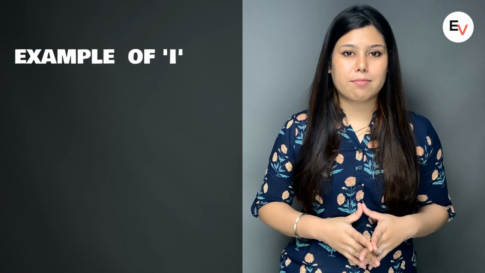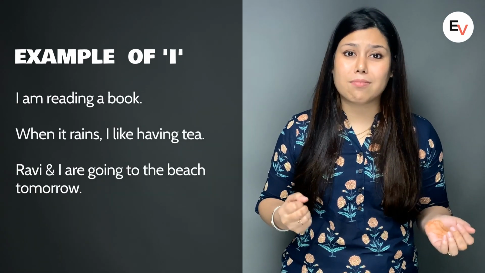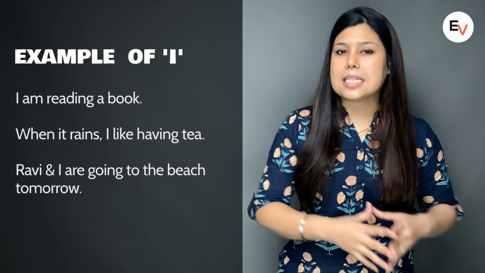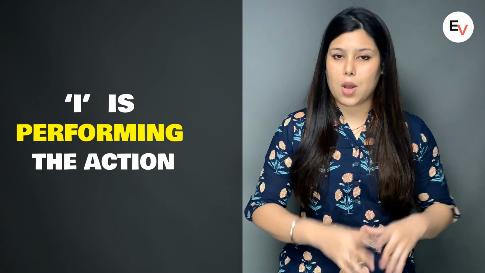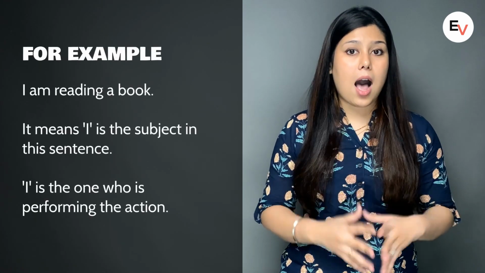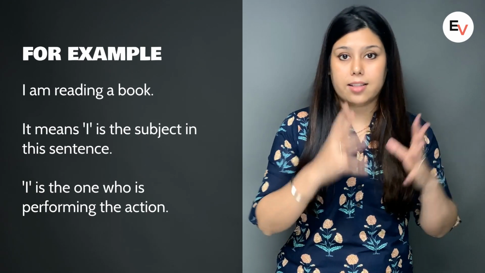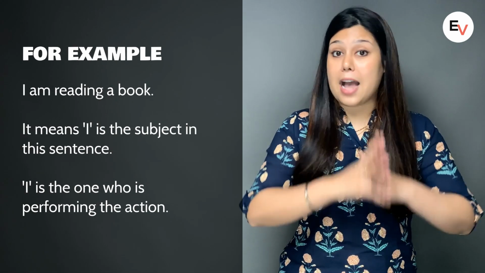Starting with I. I am reading a book. When it rains, I like having tea. Ravi and I are going to the beach tomorrow. In these examples, I is the one who is performing the action, which means that I is acting as the subject in the sentences. For example, when I said, I am reading a book, it means that I is the subject in the sentence. I is the one who is performing the action. And we cannot use me in this case.